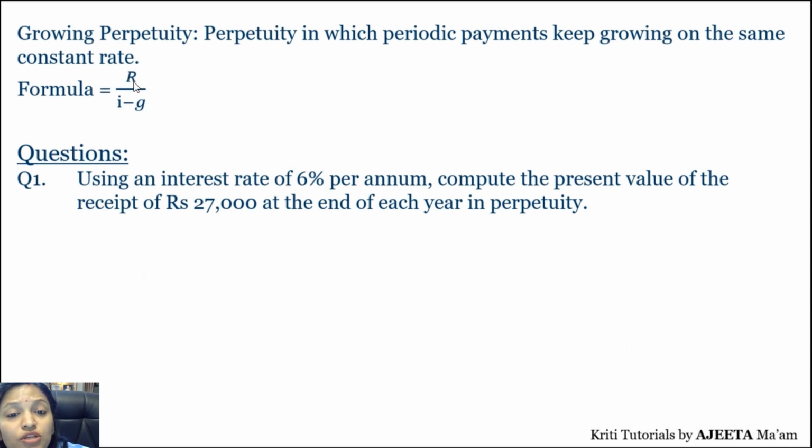Suppose your perpetuity is growing at some rate, right? So perpetuity in which periodic payments keep growing at the same constant rate. कुछ growth rate आपका आ रहा है. So then the formula is for the present value. This is also for the present value. That is R upon I minus G. So, right? So R is again the amount that you are depositing every year or every month or semi-annually, depends, right? So R upon I minus G. I क्या है आपका interest rate और G क्या है यहाँ पे? G is your growth rate.